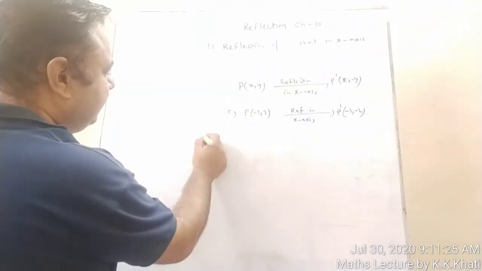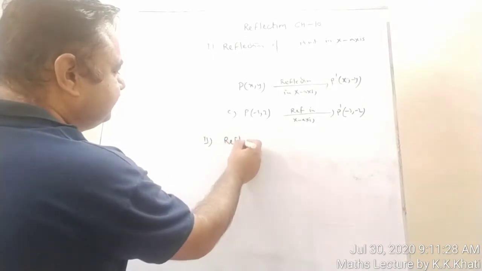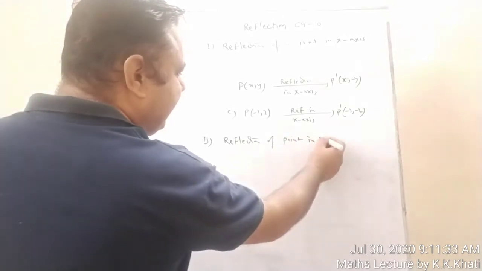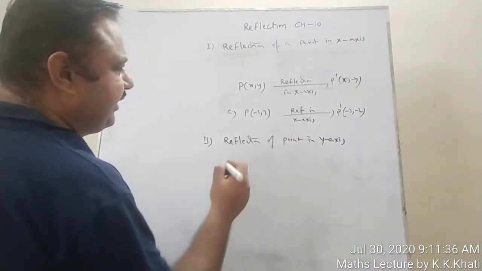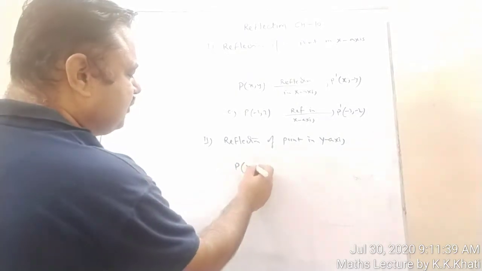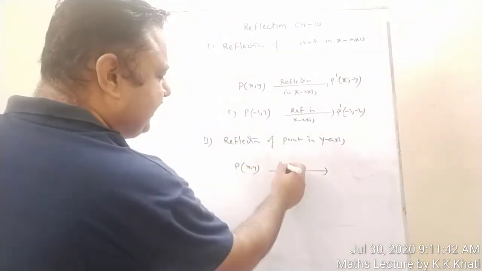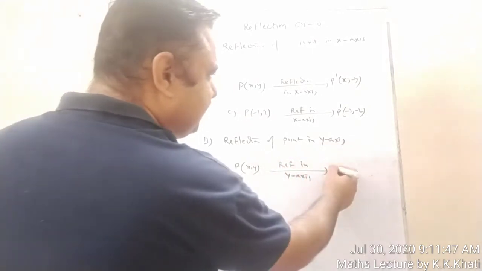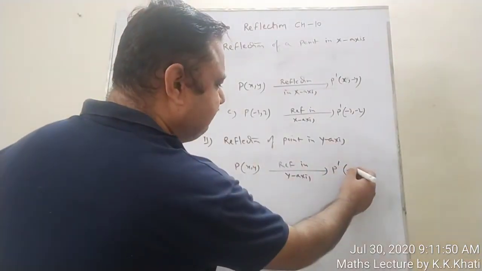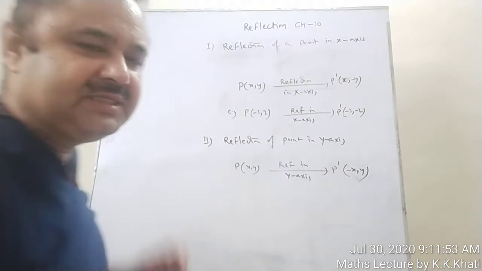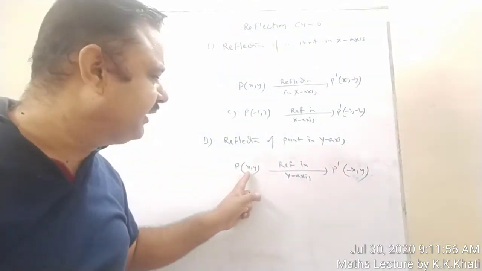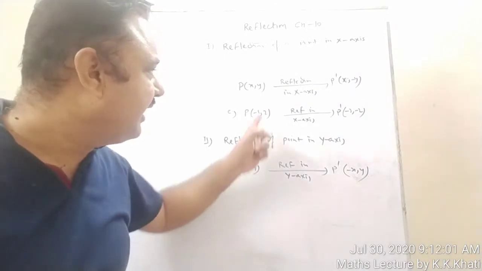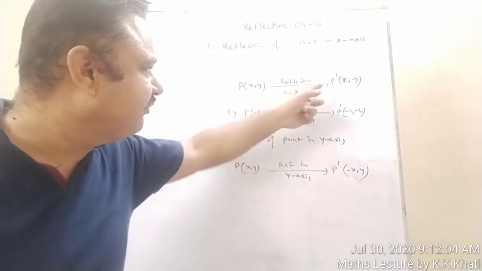Similarly, you take the reflection of a point in y-axis. What do we have to do? P is x comma y, and here we have to find the reflection in y-axis. So your answer, P dash, will be minus x comma y. Means I have changed the sign of x only, not the sign of y. So in reflection in y-axis we have to change the sign of x, and in reflection in x-axis we have to change the sign of y only.